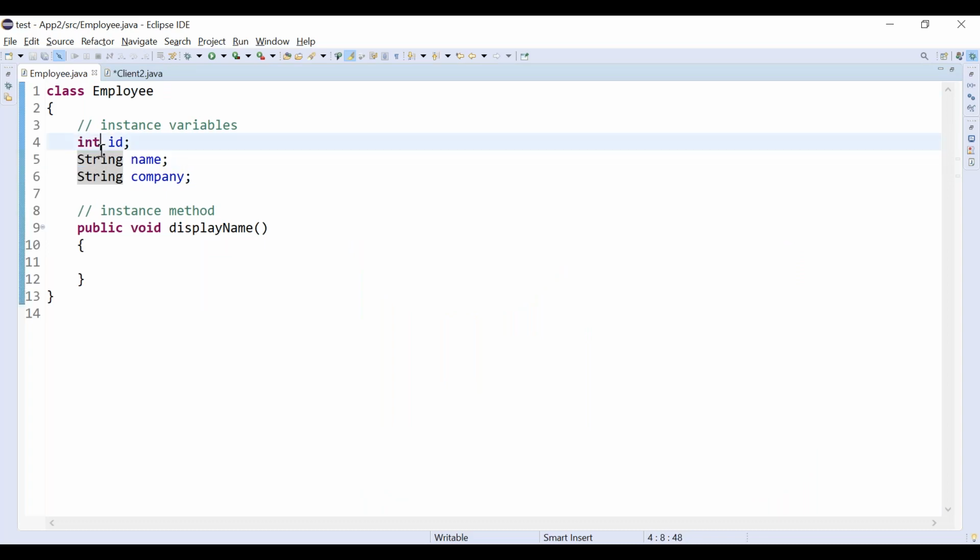For all the primitives like byte, short, int, long, all will be 0. Float and double will be 0.0, and char will be an empty char. Boolean will be false. All derived data types will be null. So when we are creating an object, all the instance variables will be loaded in memory with the default values. This is one of the important points.